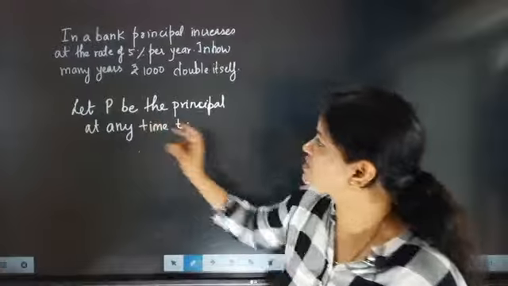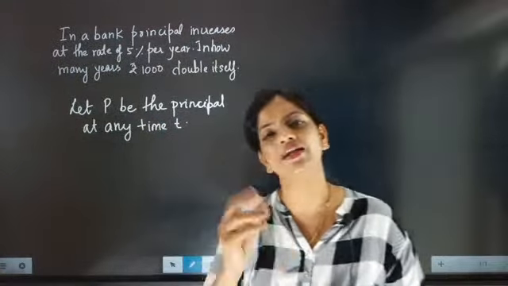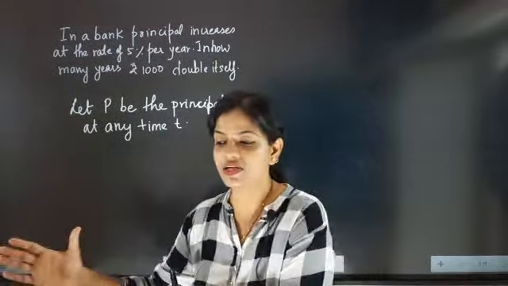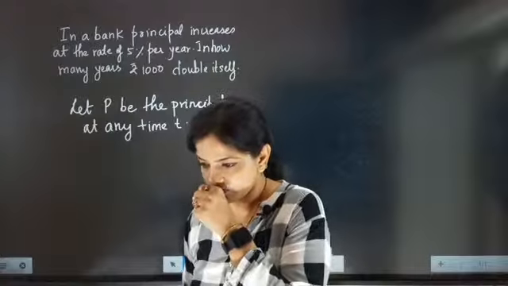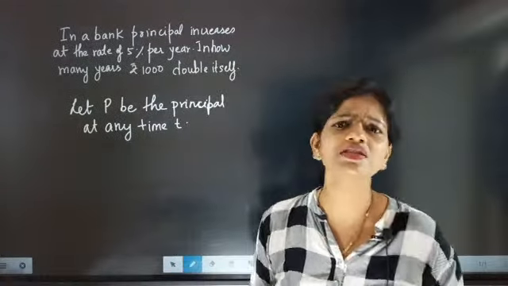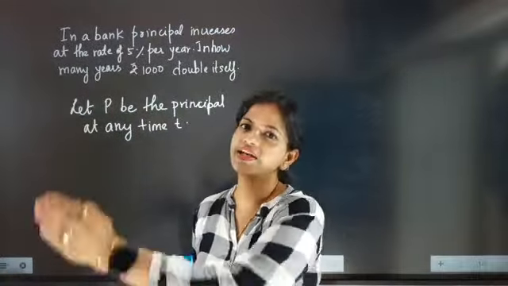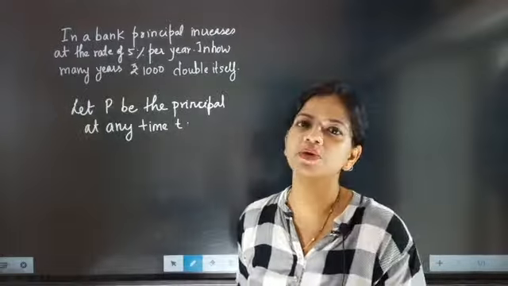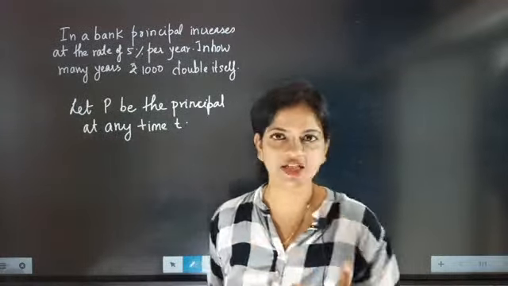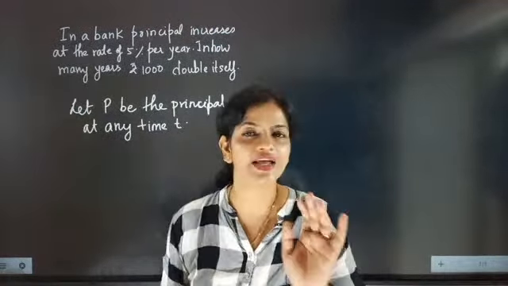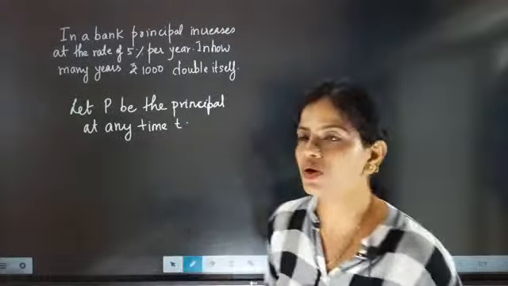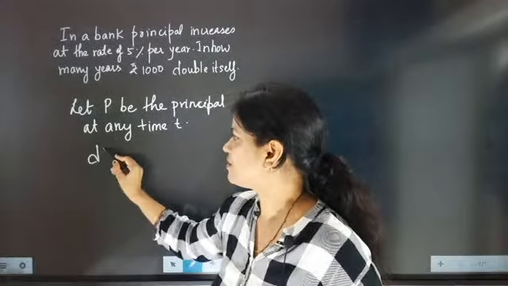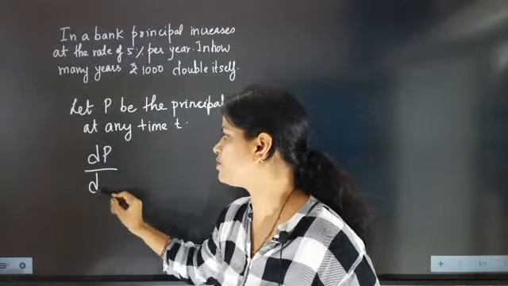Okay, look here. So the principal is increasing. They are telling that in a bank, principal is increasing 5% every year. So we took principal at any time t as P. Now principal is increasing, means rate will be coming for principal.